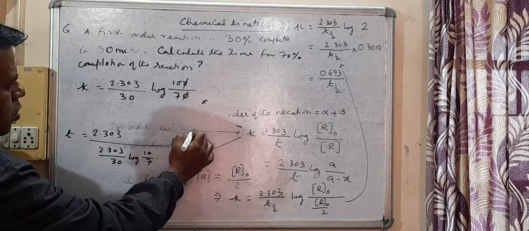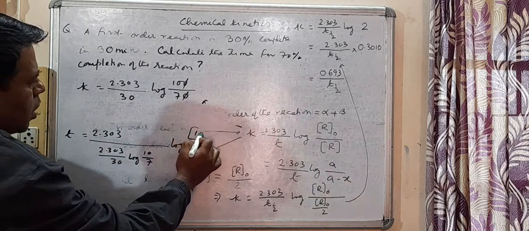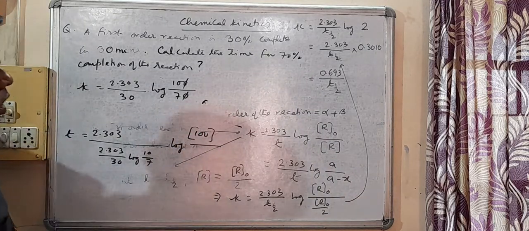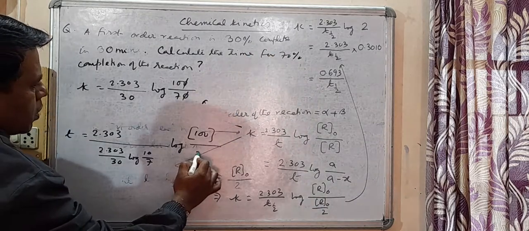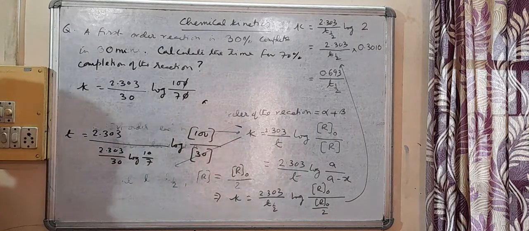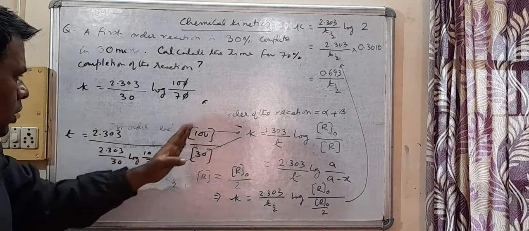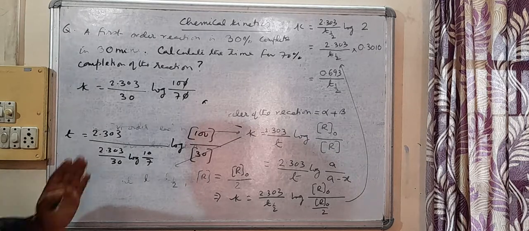So log, and now the initial concentration again is 100, and the concentration left when 70% is complete will be 30. So this one will be your answer.